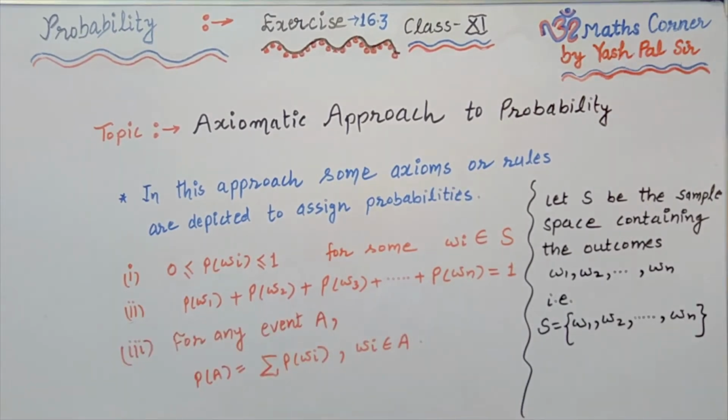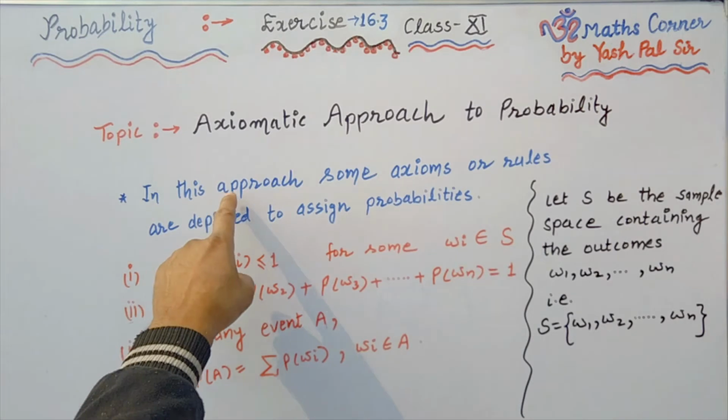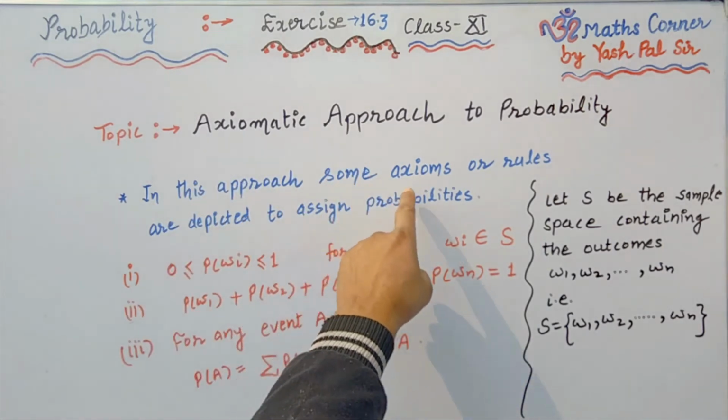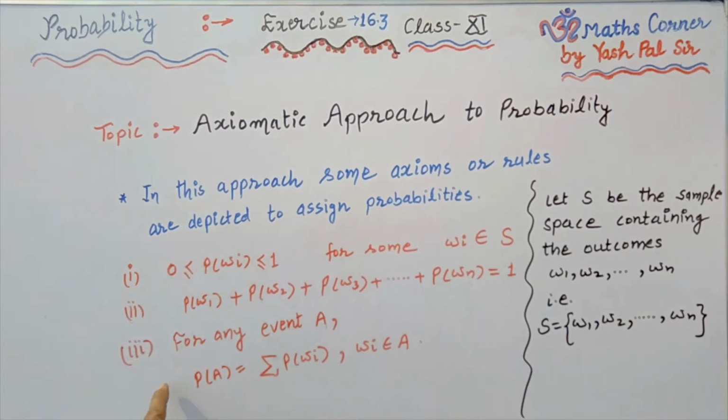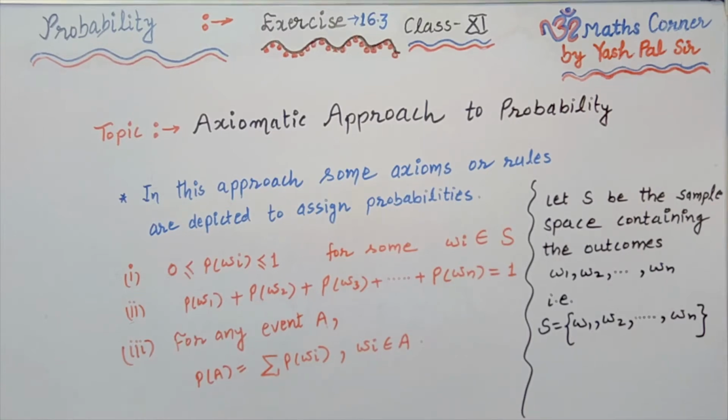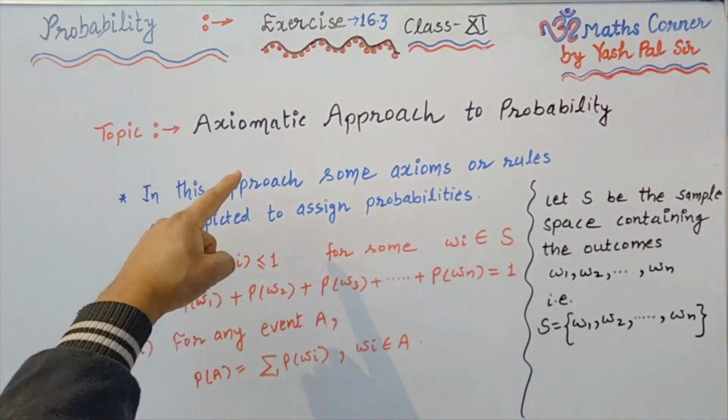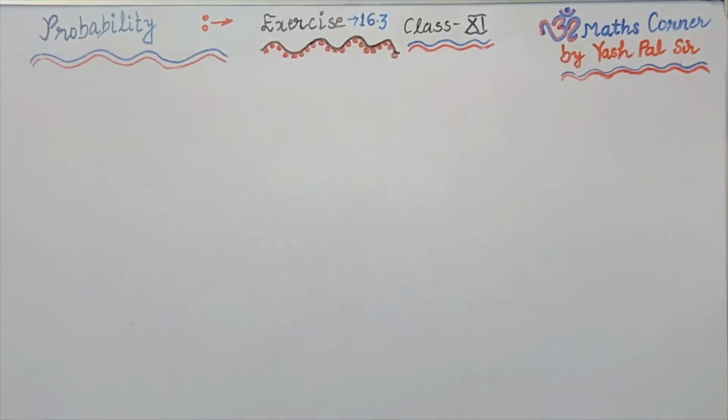The last rule is, for any event A, the probability of that event A is equal to the sum of all the probabilities of outcomes omega i, where these omega i belong to the set A. What is A? A is a subset of the sample space. So again, in the axiomatic approach, some axioms or rules are laid down. These are the three rules to assign the probability. Thereafter we can discuss the probability. So this is what we are going to discuss in exercise 16.3.